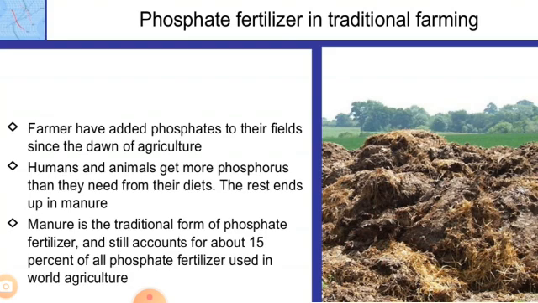Humans and animals get more phosphorus than they need from their diets. The rest ends up in manures. Manure is the traditional form of phosphate fertilizers and still accounts for about 15% of all phosphate fertilizers used in world agriculture.